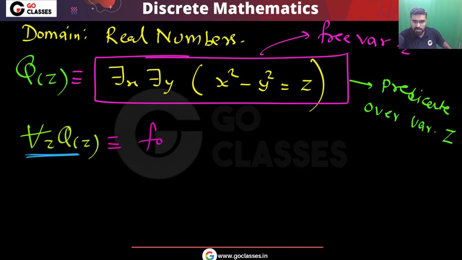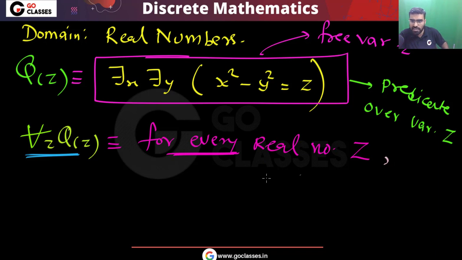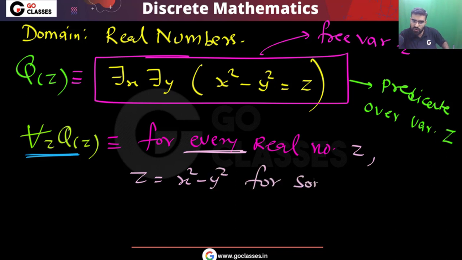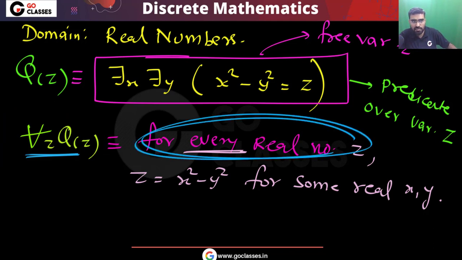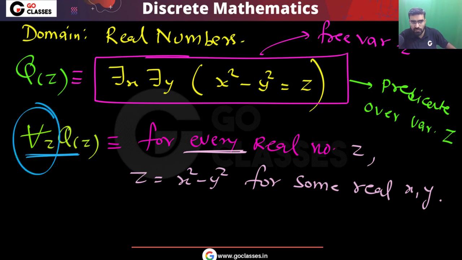This statement is saying that for every real number z, whatever real number z you take, this z is equal to x square minus y square for some real numbers x comma y.